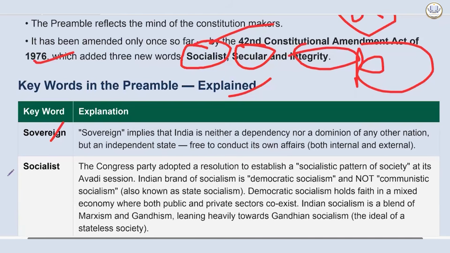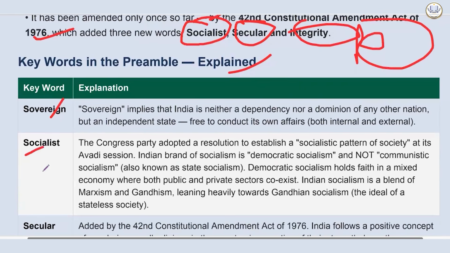Socialist. Even though the Congress party adopted a resolution to establish a socialist pattern of society, our leaders like Subhash Bose and Pandit Jawaharlal Nehru were so much into socialism. So at its Avadi session, the Indian brand of socialism is Fabian socialism or democratic socialism, not communistic socialism. It can also be termed as state socialism. Democratic socialism holds faith in a mixed economy where both public and private sectors coexist, not like everything is owned by the public sector.